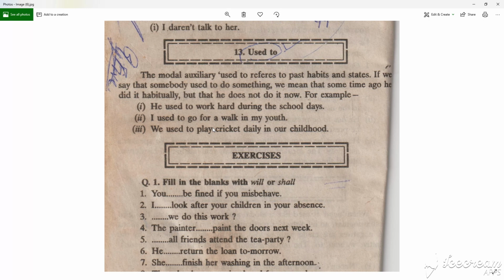For example, he used to work hard during the school days. I used to go for a walk in my youth. We used to play cricket daily in our childhood.